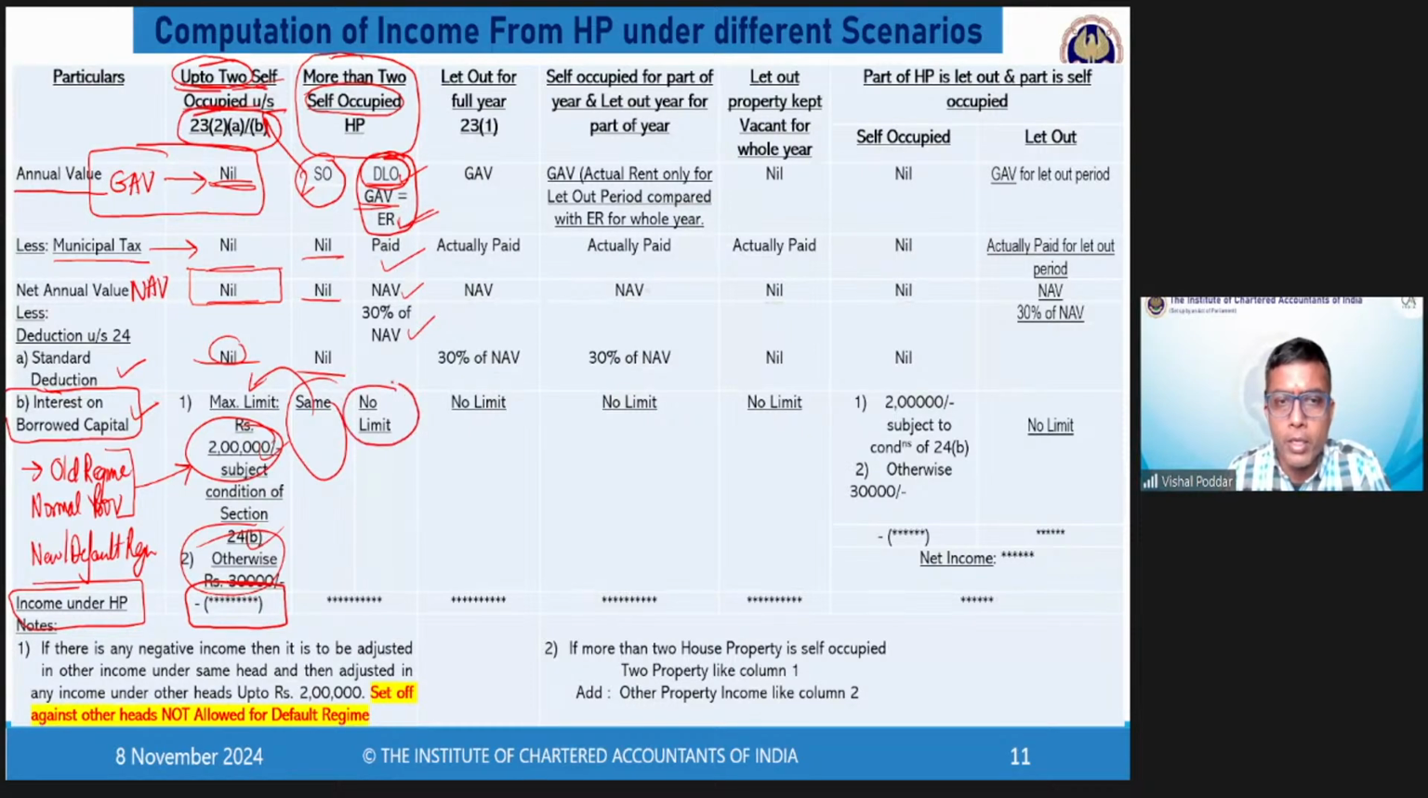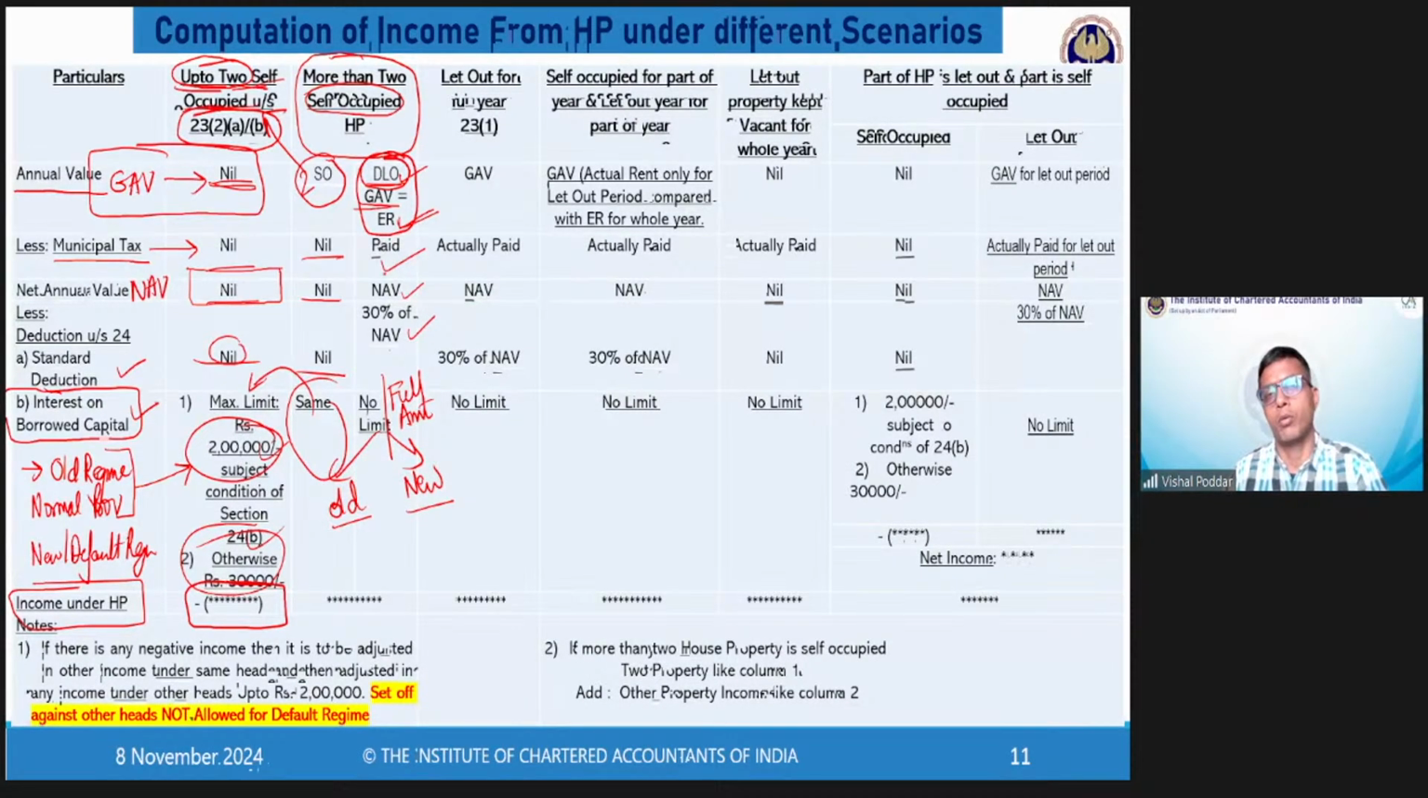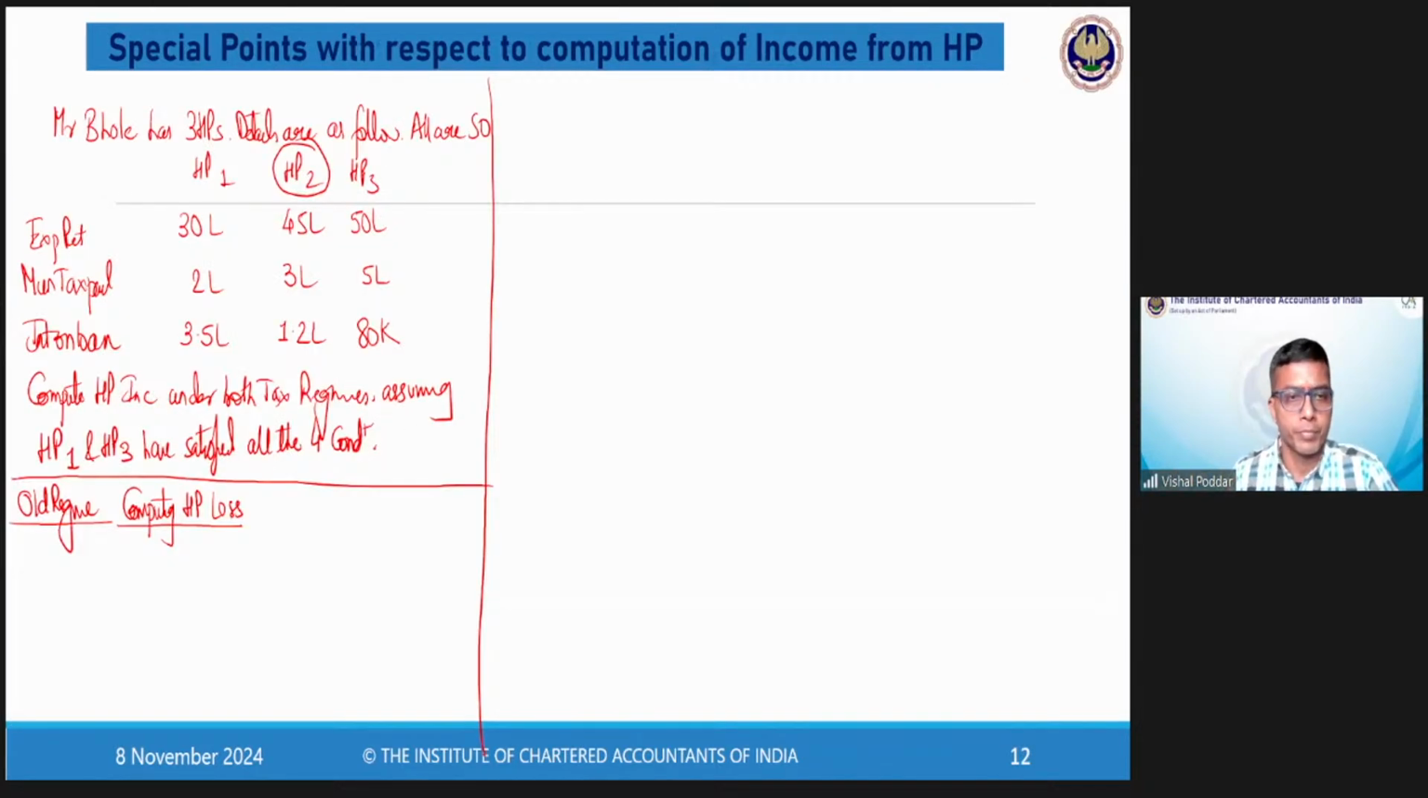Most important, since now the property is not self-occupied, in both regimes, whether the old regime or the new regime, you will get deduction of, somebody had a confusion, full amount of interest. When I say no limit, it means what? You will get whatever interest you have paid, the full amount of interest is allowed as deduction, whether you follow the old regime or the new regime. So this rule applies to the property which is considered as deemed to be let out. Now, with this background, let me take you to this working.